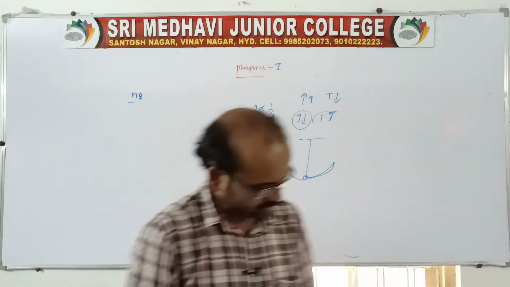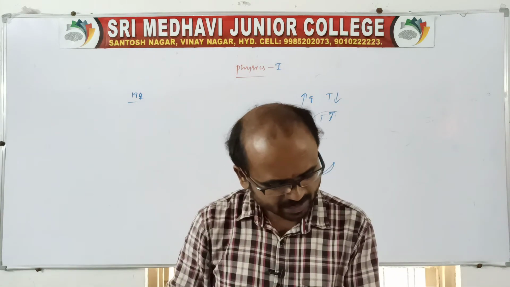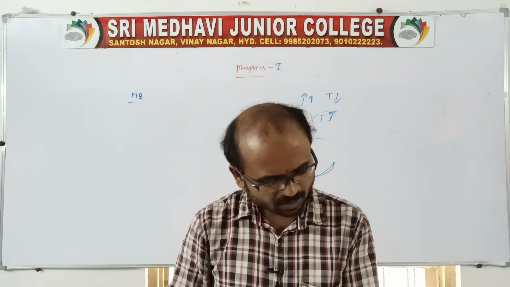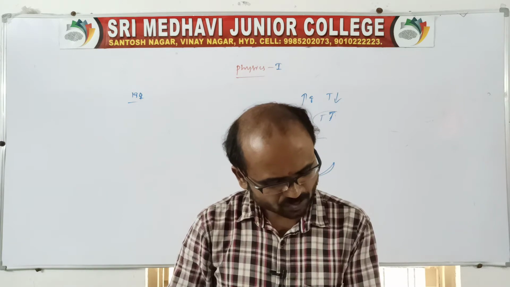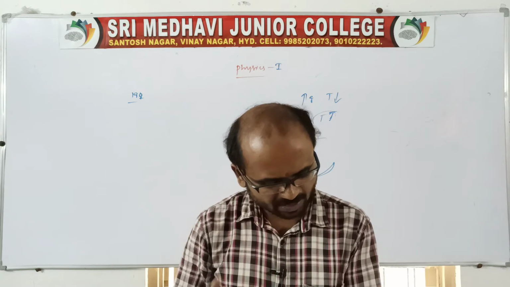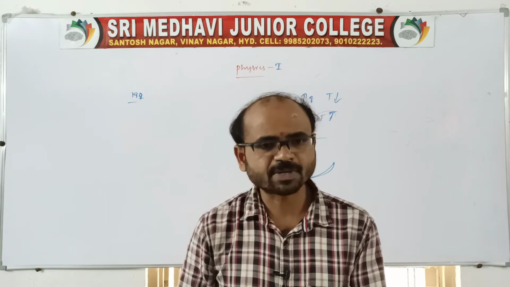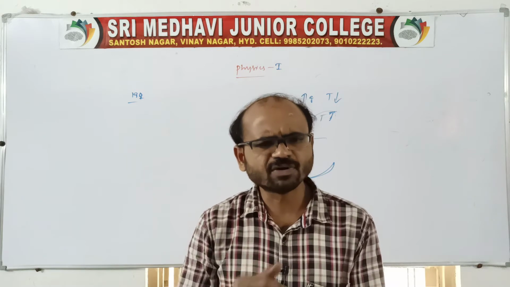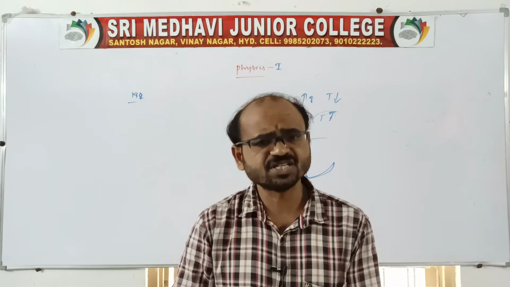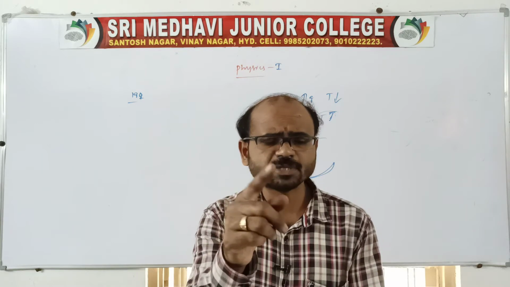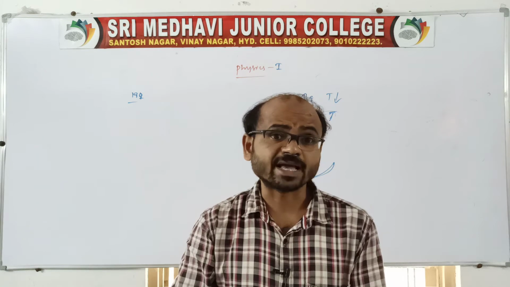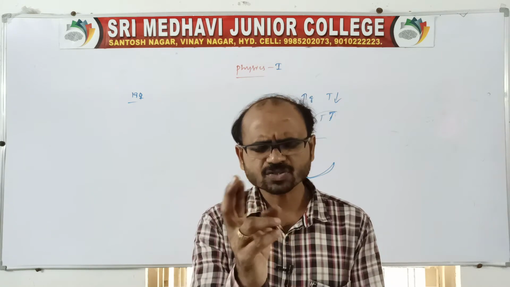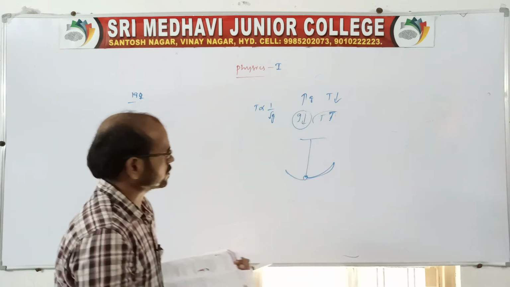Now the 7th question. A pendulum clock gives the correct time at the equator. Will it gain or lose time if it is taken to the pole? Yes, of course. At the poles, the value of g is maximum, because it depends on the acceleration due to gravity. At the equator it decreases. g is less, at the equator g is 9.78, and at the pole it is 9.87. So it is purely dependent on the g value.